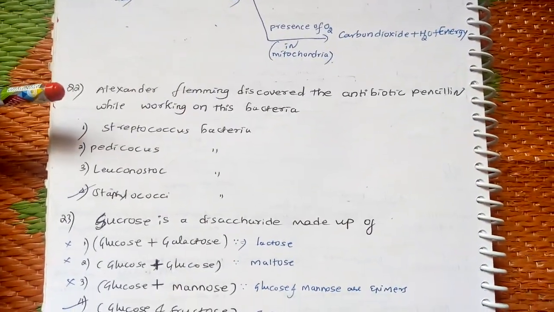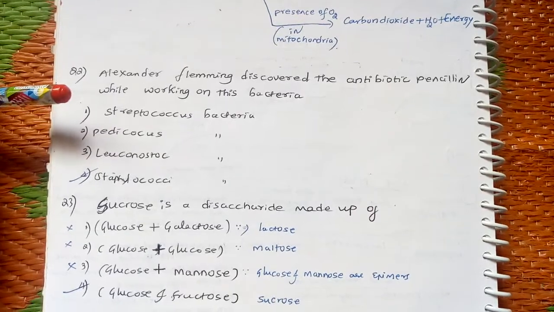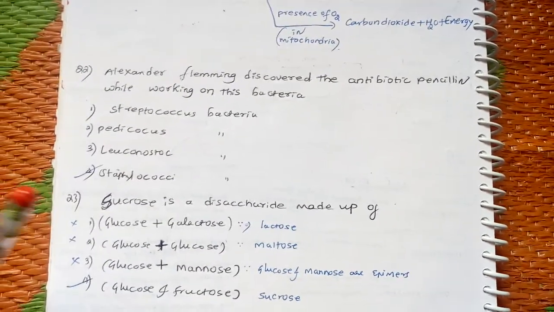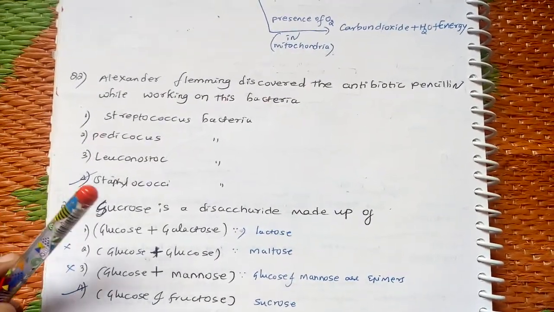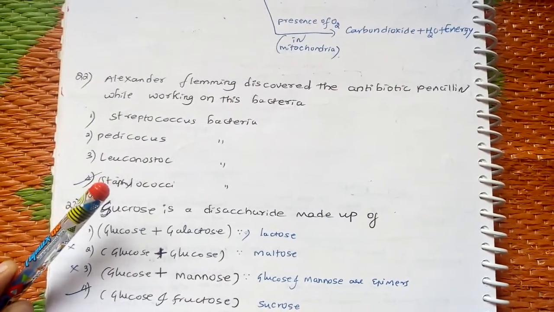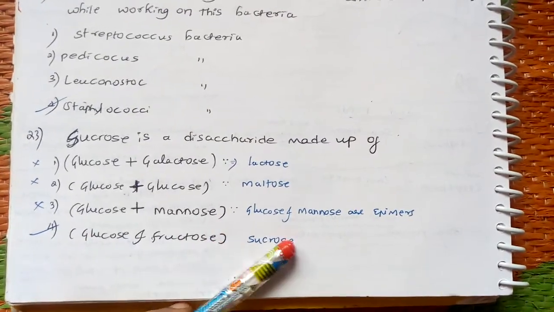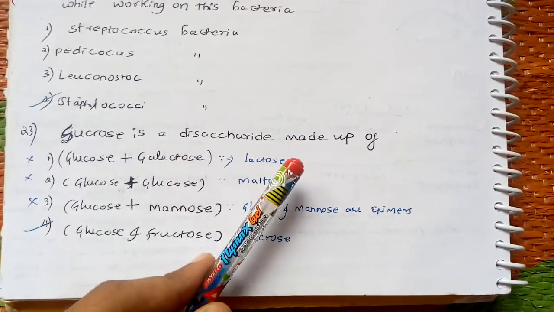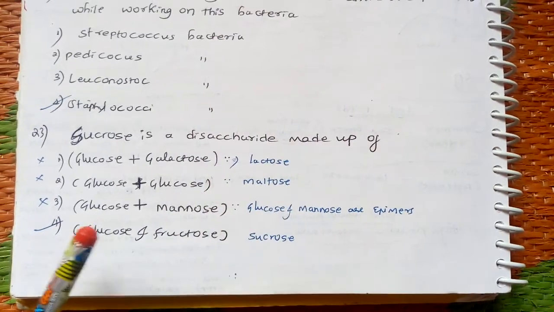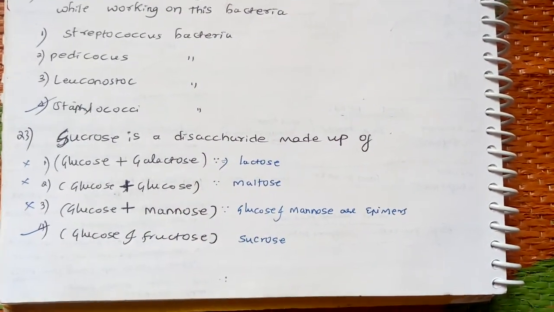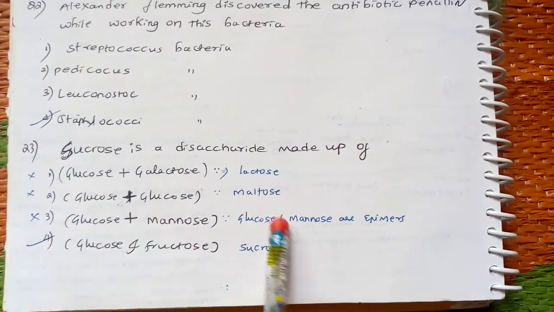Alexander Fleming discovered the antibiotic penicillin whilst working on the bacteria staphylococci. Sucrose is a disaccharide made up of glucose and fructose. For the remaining options, glucose plus galactose is lactose, glucose plus glucose is maltose, and glucose plus mannose they do not form, but glucose and mannose are epimers.